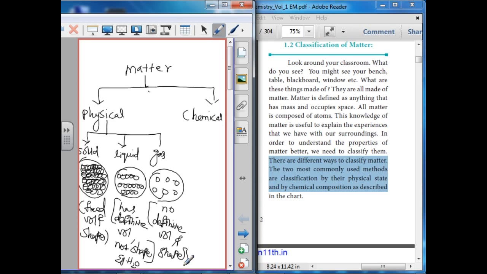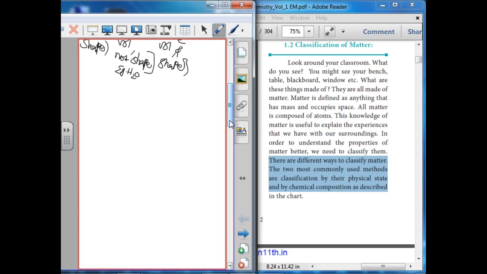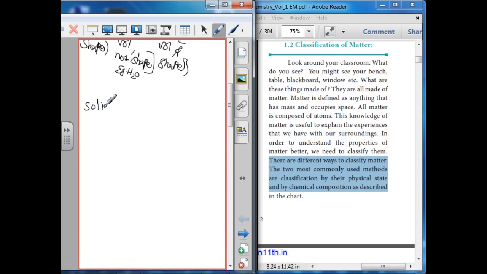The next one is interconvertible. The physical state of matter can be converted into one another by modifying the temperature and pressure suitably. These three states of matter are interconvertible by changing the conditions of temperature and pressure. Solid can be changed to liquid. Liquid can be changed to gas.